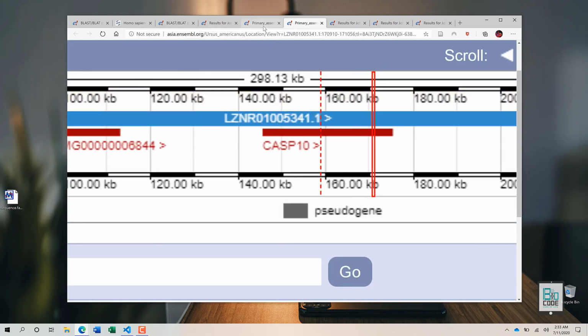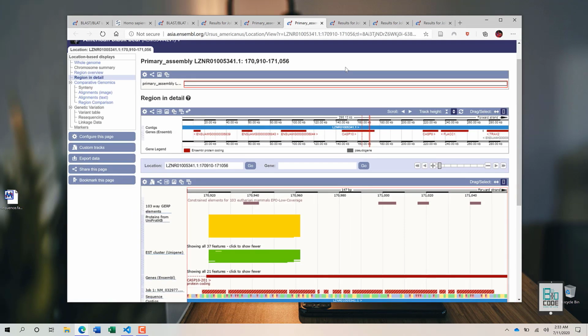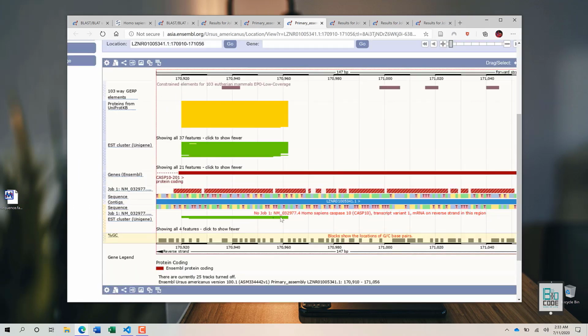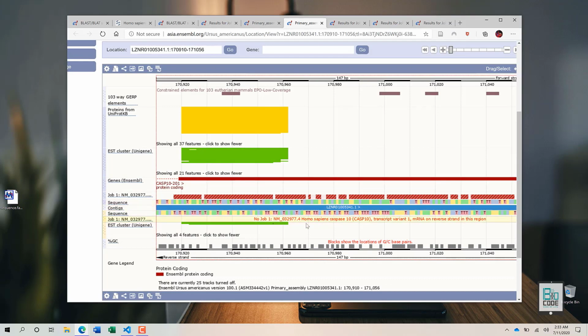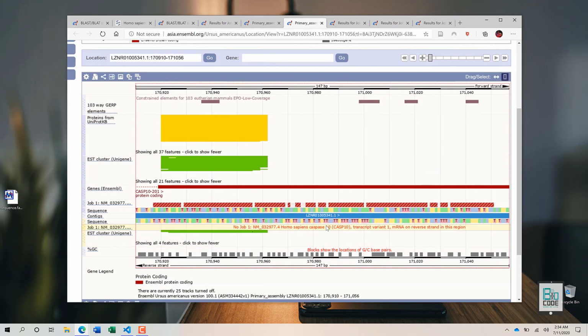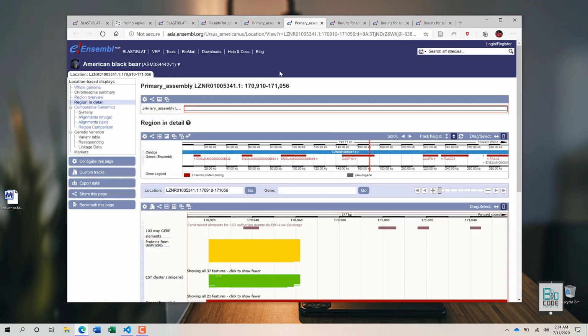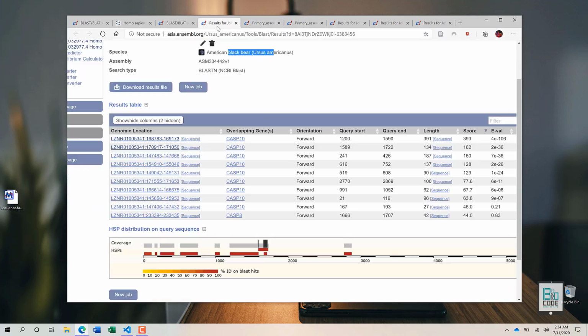So it is quite evident now that both of these sequences belong to the same Cas10 gene, but they are different. You could say they are exons, but they should not be exons because this gene also contains introns. This is the representation of the gene for the BLAST results. You can see that our job is represented over here. So this is how you do location analysis on a particular BLAST search.